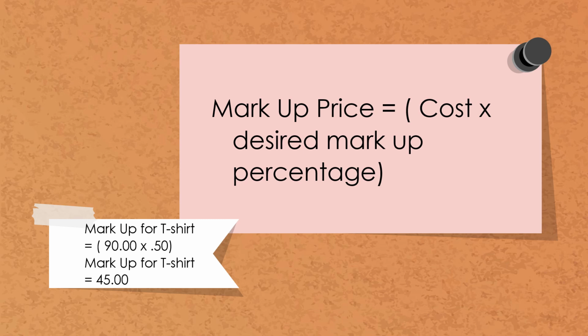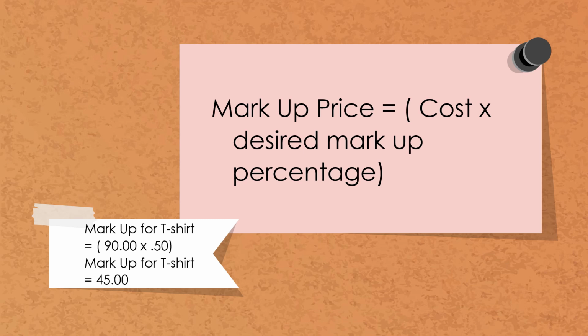The cost per piece is 90 pesos, while a pair of fashion jeans costs 230 pesos per piece. So let's check on how to compute the markup price. For the markup price, we have the formula: cost times desired markup percentage. The desired markup percentage depends upon you. You could choose to have it 50%, 20%, 30%, and so on.